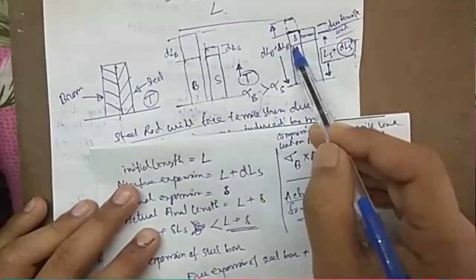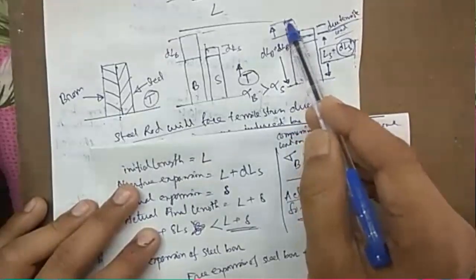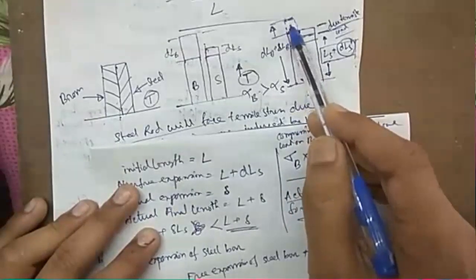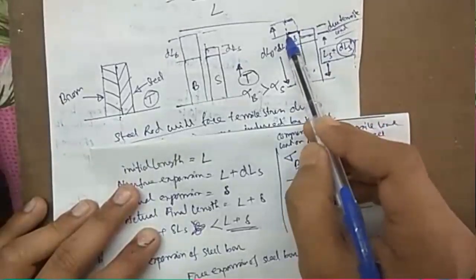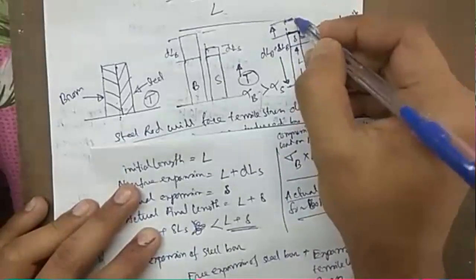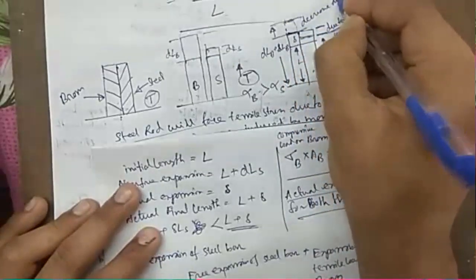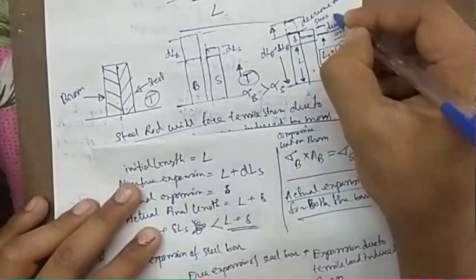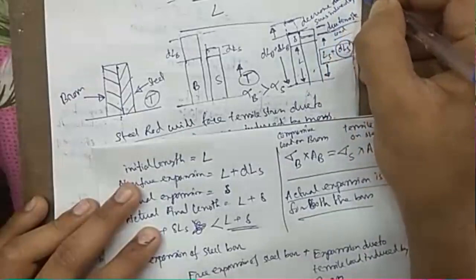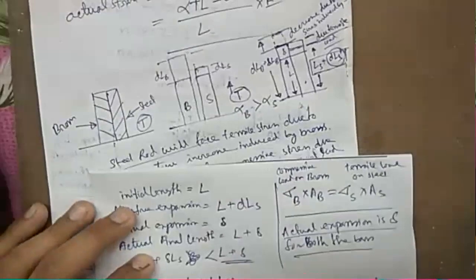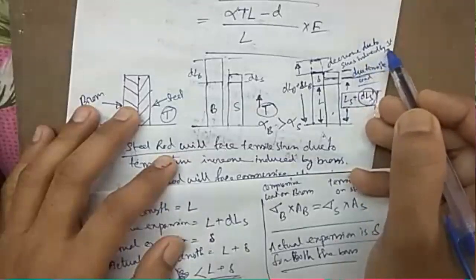If it had increased freely, it would have gone up to this much, but it could not reach this much because there is a compressive load due to this steel bar. So finally it reached only delta. So this much is the decrease due to stress induced by steel.